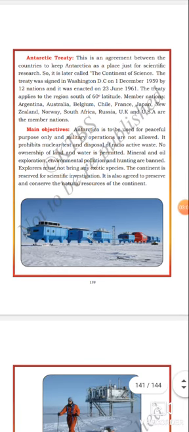Now, the Antarctic Treaty. Treaty means agreement. There is an agreement between the countries to keep Antarctica as a place just for scientific research, so it is later called the continent of science. The treaty was signed in Washington, D.C. on 1st December 1959 by 12 nations and it was enacted on 23rd June 1961.